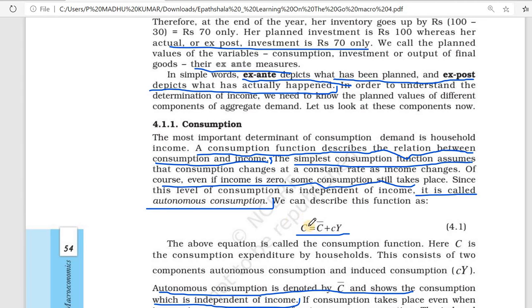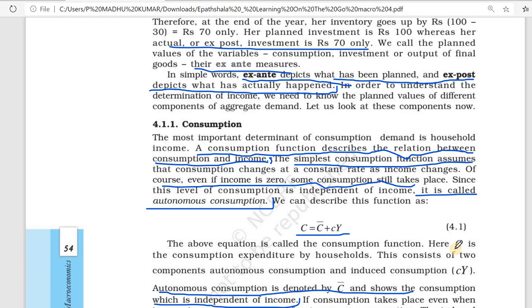What is the equation? Consumption, capital letter C. Consumption we can symbolize by capital letter C and it consists of two components: autonomous consumption and induced consumption. What is induced consumption? It depends on income. When your income increases, automatically your consumption will increase. That one is induced consumption.